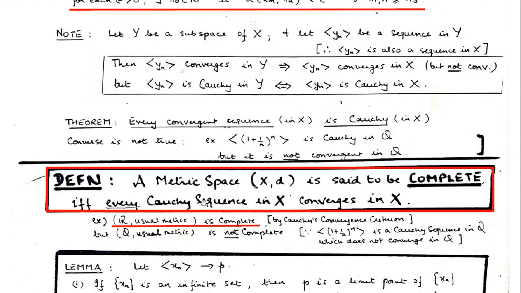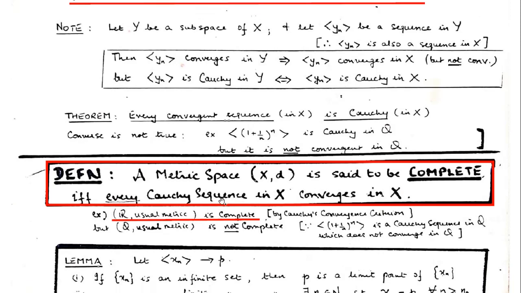So what happens for a metric space to be complete? We have already understood that a metric space is said to be complete if and only if every Cauchy sequence in the metric space is convergent in X also. So that is one. Now here we have just one example: the set of all real numbers. It's a metric space with respect to the usual metric, meaning the absolute distance. The distance between two points, d(x, y), where x and y are real numbers, is given by the absolute value of x minus y.